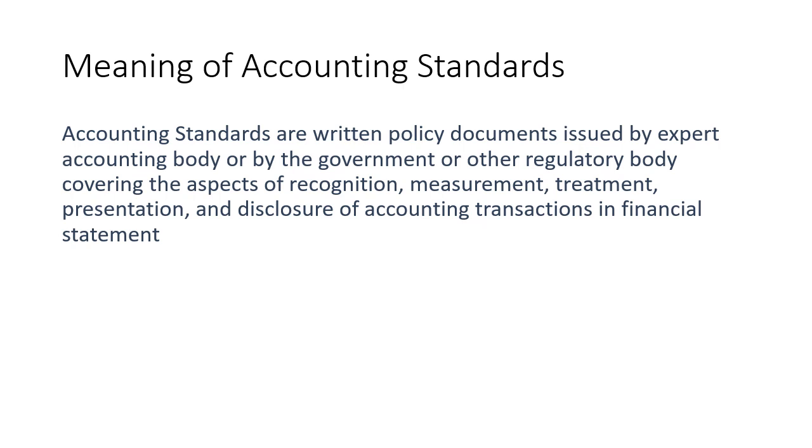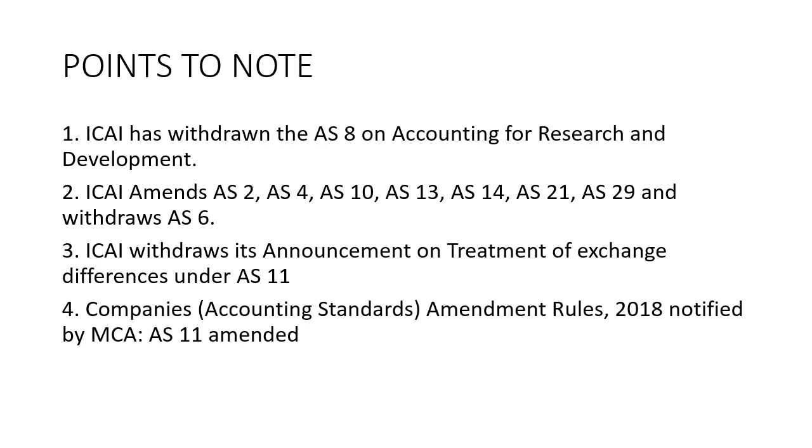So let's see what the various standards are. Moving on to the standards, let's have a look at some of the important things. As I have already told you, accounting standard 8 has been withdrawn, accounting standard 6 has been withdrawn, and 11 was also withdrawn, but it was later amended in 2018. The amendments were done to a few of the standards, like accounting standard 2, 4, 10, 13, 14, 21, 29. These are the standards that were amended.